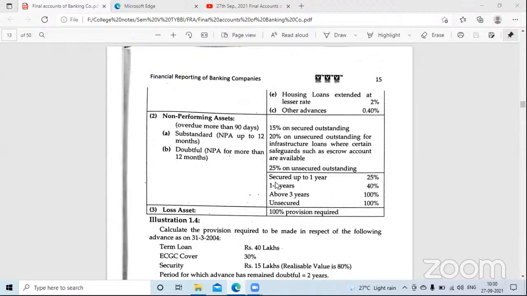So the bank has something important that can be sold in the market to recover the loan amount. Yes or no? Yes, ma'am. So that is secured.